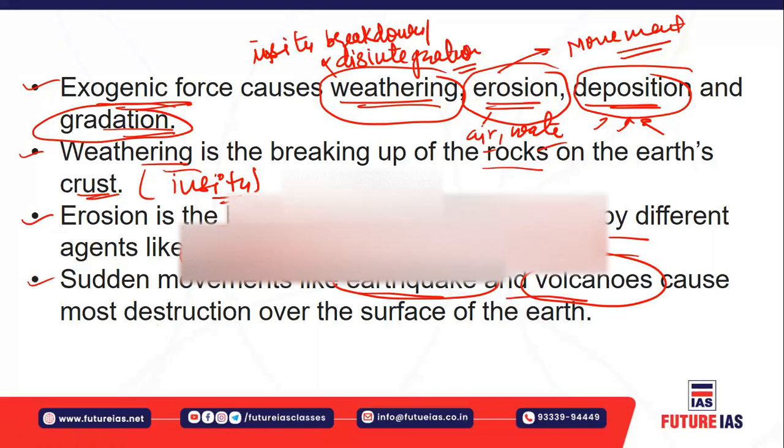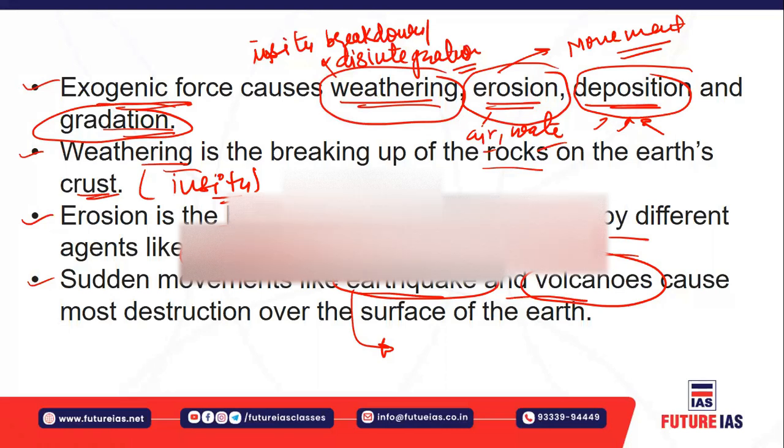They cause the most destruction over the surface, because whenever you have an earthquake, you will have destruction because of the intensity and the magnitude of the earthquake. Intensity will tell you how intense the earthquake is in terms of destruction. In volcanoes, there is an eruption of lava from the earth's surface. The magma will come out on the surface, erupt in the form of lava, and spread all around.